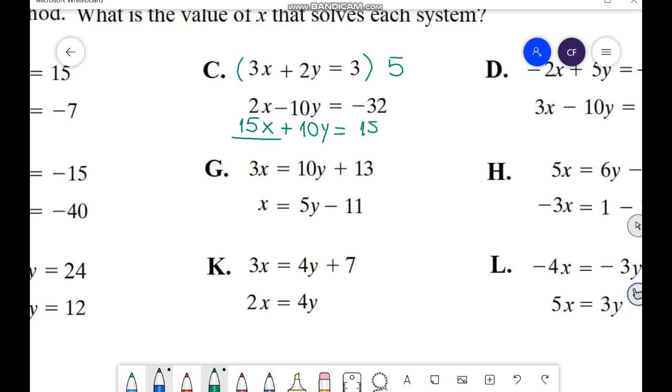Now we can add, because if we add negative 10y with positive 10y, we eliminate y. 2x plus 15x, 17x, equals negative 32 plus 15, negative 17. Divide both sides by 17, and you're going to find x equals negative 1. So the answer here is x equals negative 1.